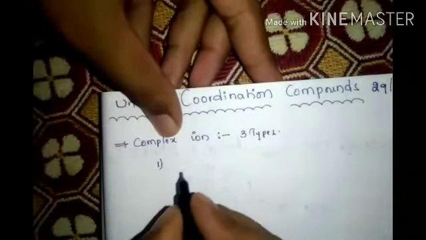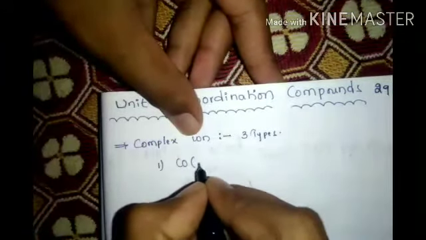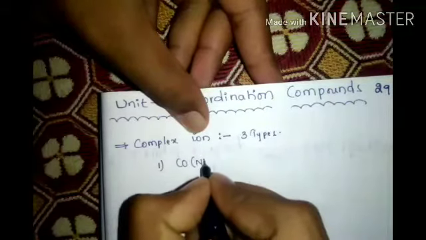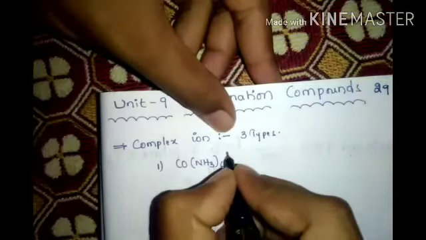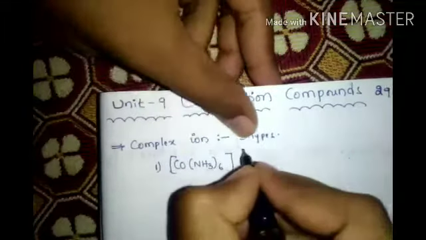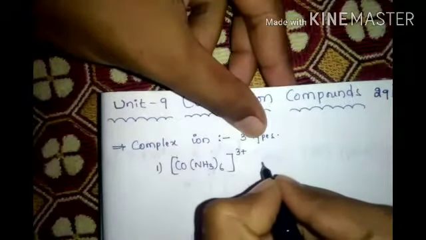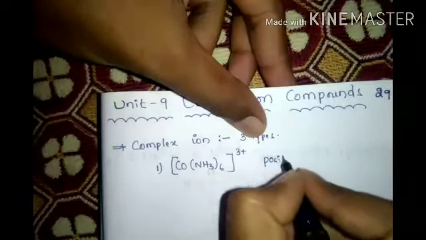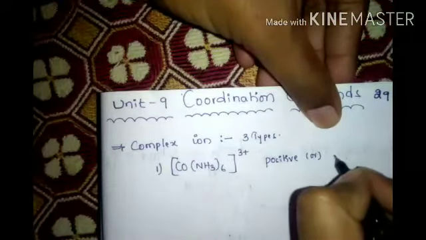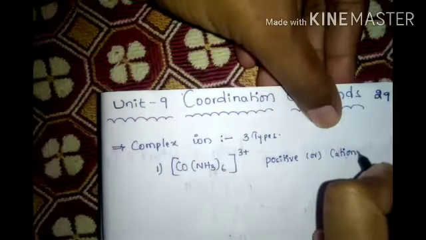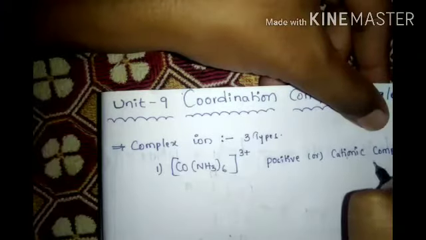I will explain with an example. First one is Co(NH3)6 3+. This is a positive or cationic complex ion.